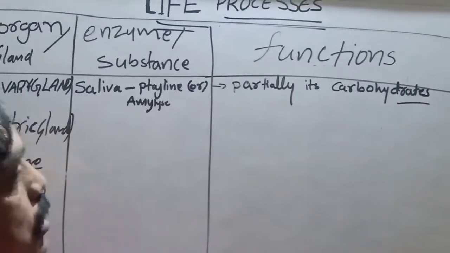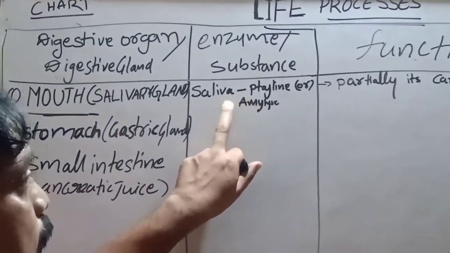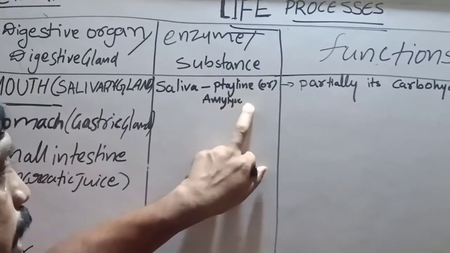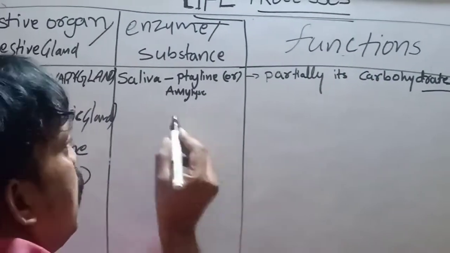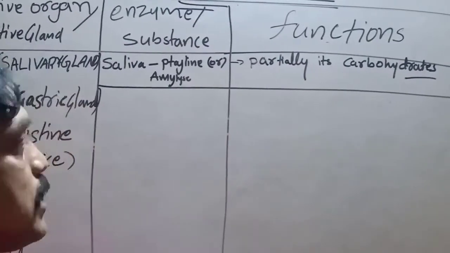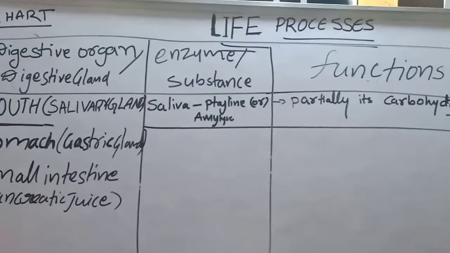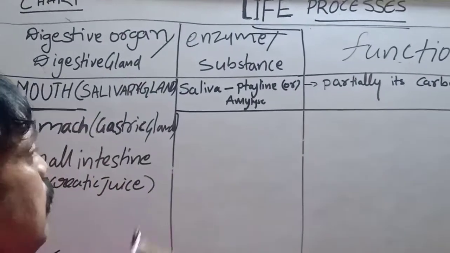The process of digestion starts in our mouth only. That means in saliva, the ptyalin or amylase enzyme is there, and this enzyme is useful to digest carbohydrates. So carbohydrates are first digested in our mouth only. They are partially digested; they are not totally digested in our mouth.